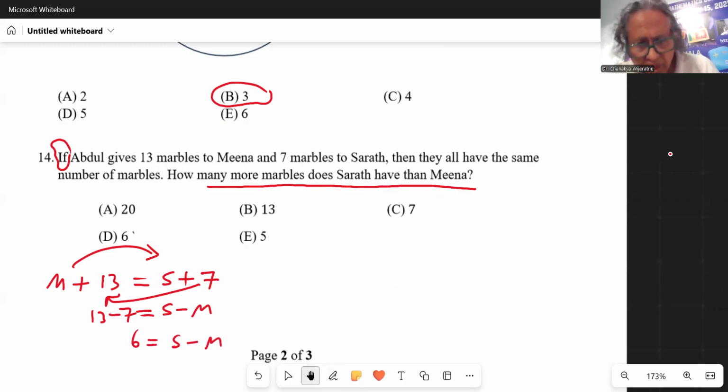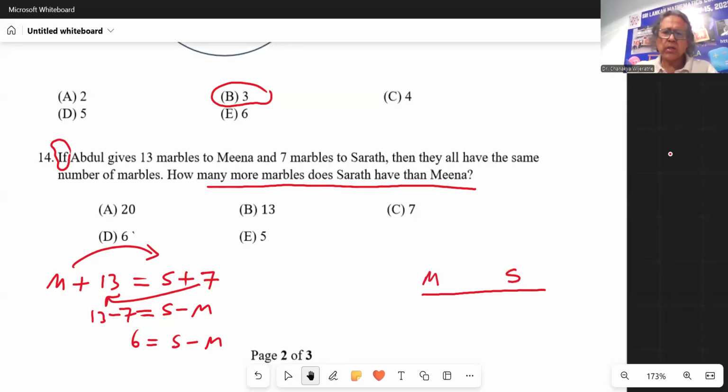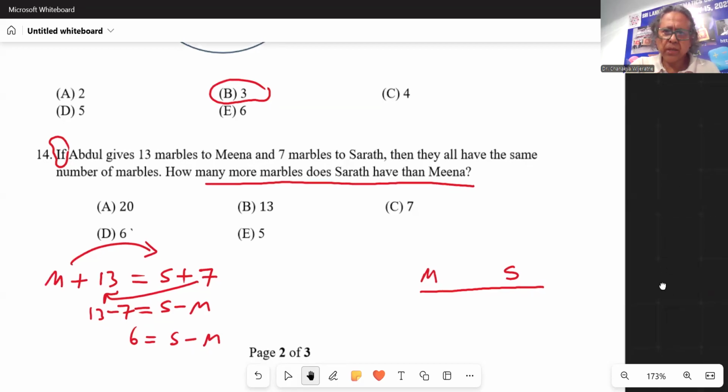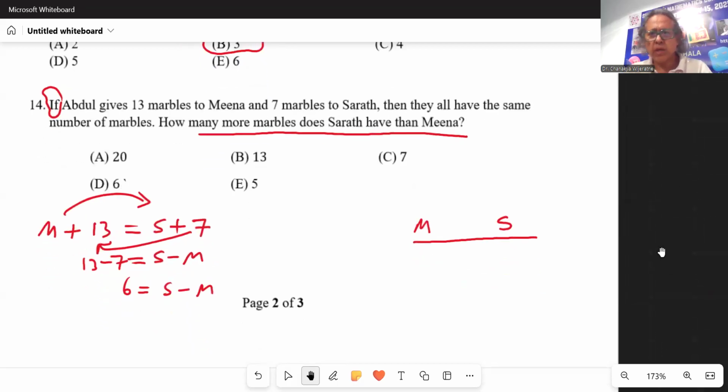But maybe you don't know this method, you don't know how to solve equations. No problem. We can do it differently. So let's say that here this line, Mina and Sarat both have the same number. But Mina actually got to this position by getting 13 marbles.